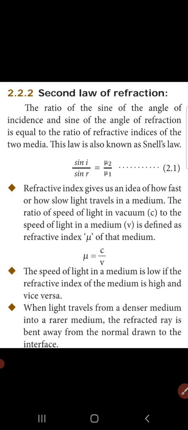When light travels from denser to rarer, the refracted ray is bent away from the normal. Bending, you know, the light will be traveling in a straight line only. After that, what happens? It gets refracted. A bend will take place away from the normal line to the interface. This is the second law.